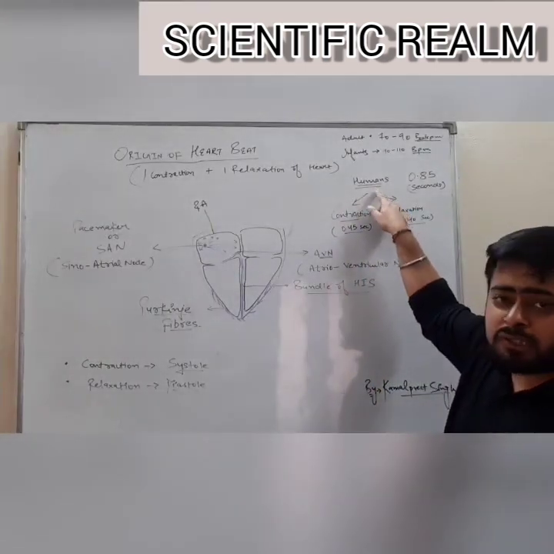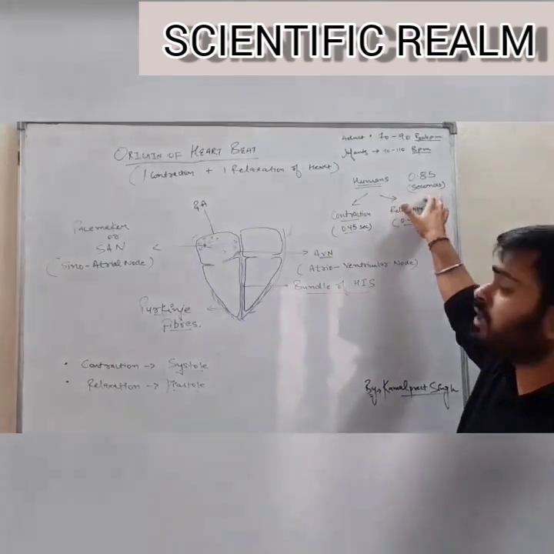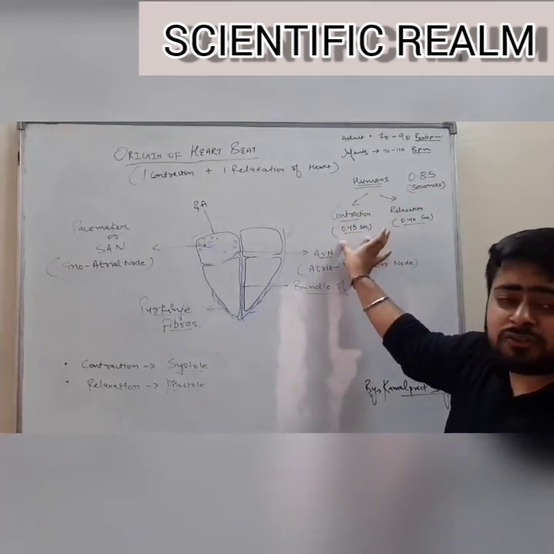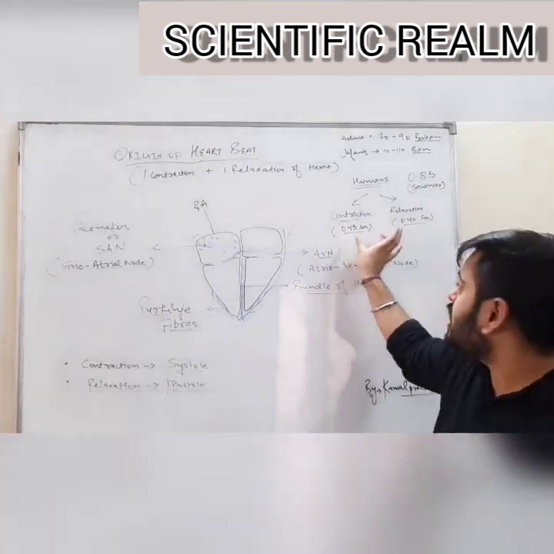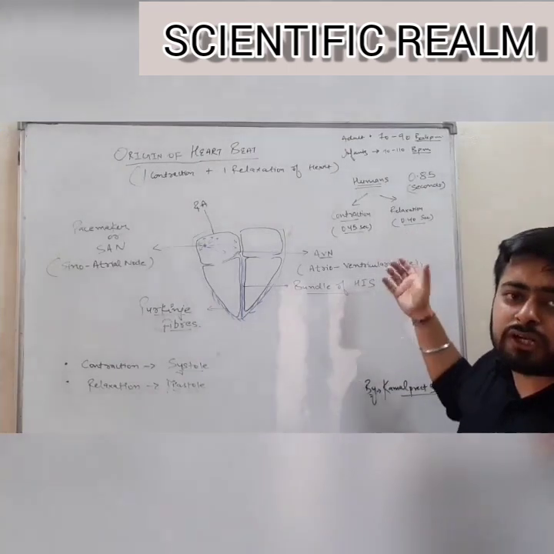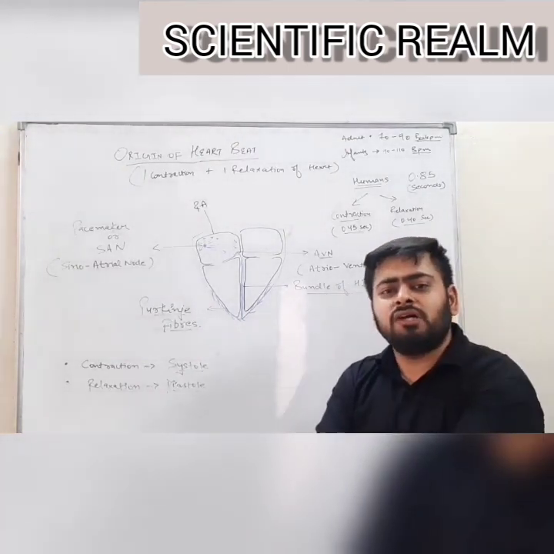Remember, in humans, a heartbeat lasts for about 0.85 seconds, in which the phase of contraction lasts for about 0.45 seconds and the phase of relaxation lasts for about 0.40 seconds, comprising 0.85 seconds.